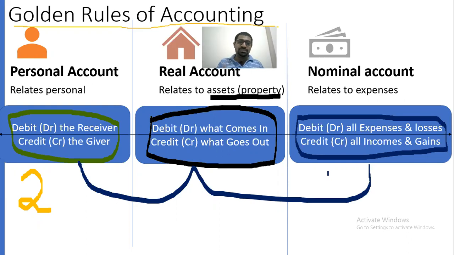There are three kinds of rules. You need to apply each rule for every business transaction to identify which one will come in debit and which one will come in credit. That is the way to identify and classify the accounting transaction. Okay. By this, I'll conclude the class. Thank you for listening. Thank you for watching the video.